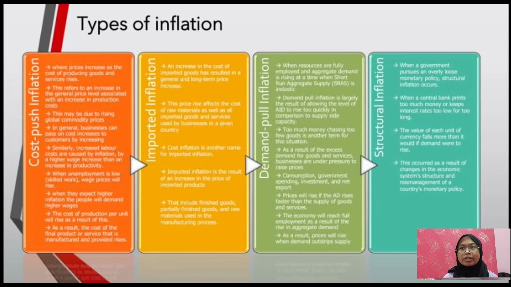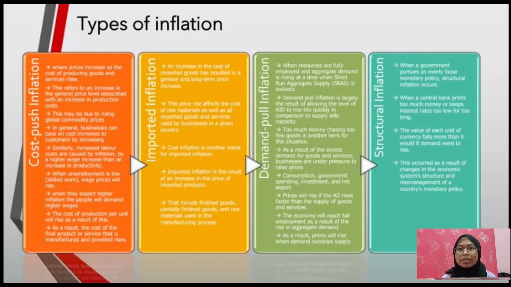Next, cost-push inflation, where prices increase as the cost of producing goods and services rises. This refers to an increase in the general price level associated with an increase in production costs. This may be due to rising global commodity prices. In general, businesses can pass on cost increases to customers by increasing prices. Similarly, increased labor costs cause inflation when wages increase faster than productivity.